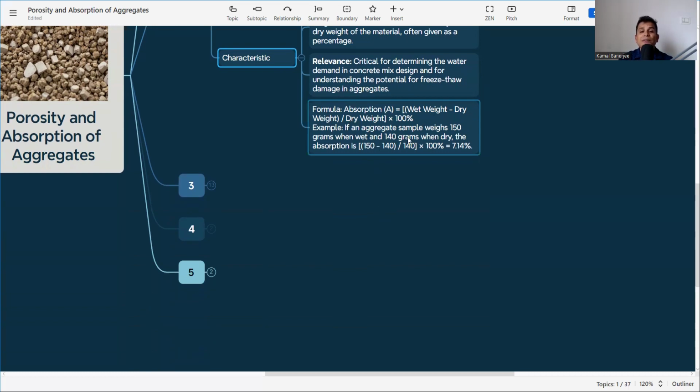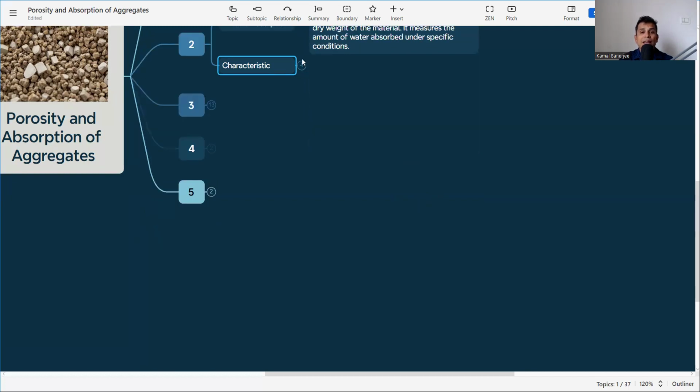For example, if an aggregate sample weighs 150 grams when wet and 140 grams when dry, then the absorption will be 150 minus 140. This is the water weight, divided by the dry weight, that is 140. It becomes 7.1%. So these are the porosity and the absorption.